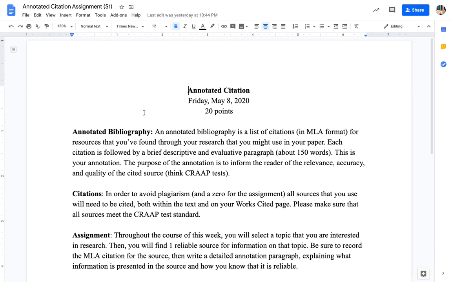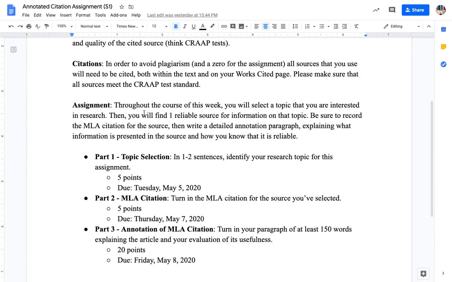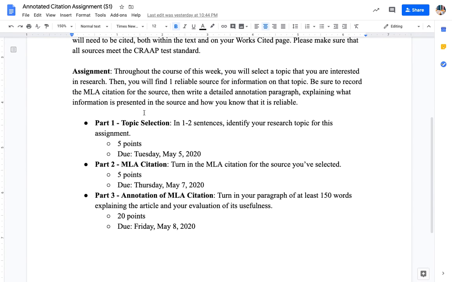It's actually worth 30 points because I have two smaller assignments woven in. This first paragraph just explains what an annotated bibliography is. It's what we already went over in our lecture. Same with the citation. So we're going to focus on this third paragraph and then the breakdown of the assignment. So throughout the course of this week, you're going to select a topic you're interested in to research. It can be anything. I know that for other assignments, I've narrowed it down to research for history or something related to a book that you read. This can be literally anything.